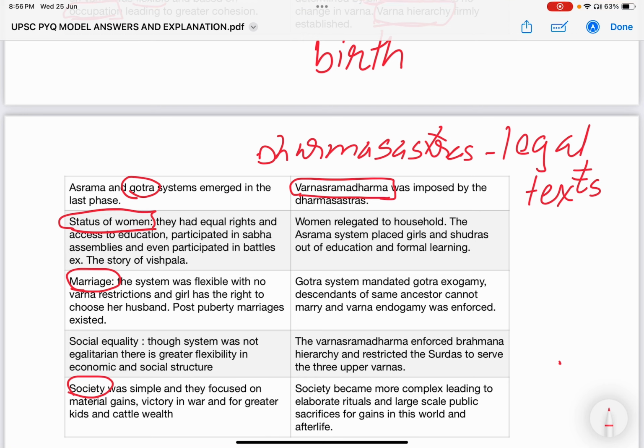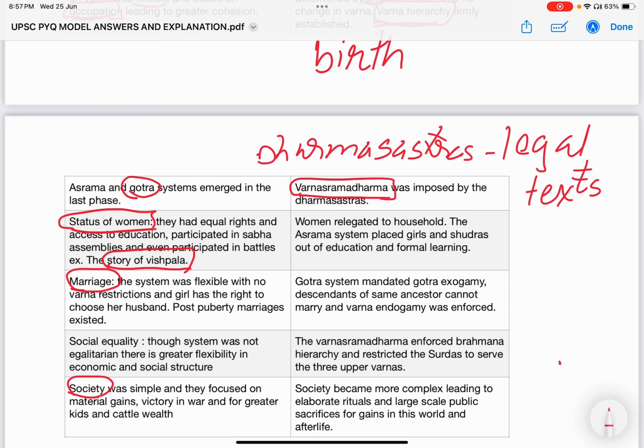Next, another important aspect of social change is the status of women. The status of women can be stated as degraded from the Rigvedic to the later Vedic period. Women who enjoyed more or less equal rights had access to education, participated in political assemblies, and there are even instances of women fighting in battles. The story of Vishpala can be identified in the Rigveda, but by the later Vedic period, the condition of women completely altered. They were restricted to the household.